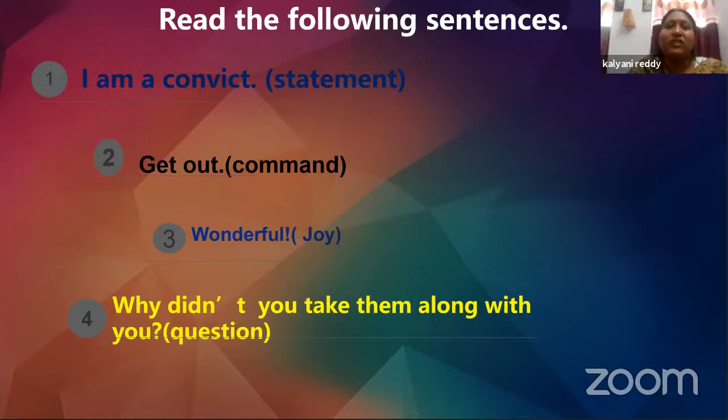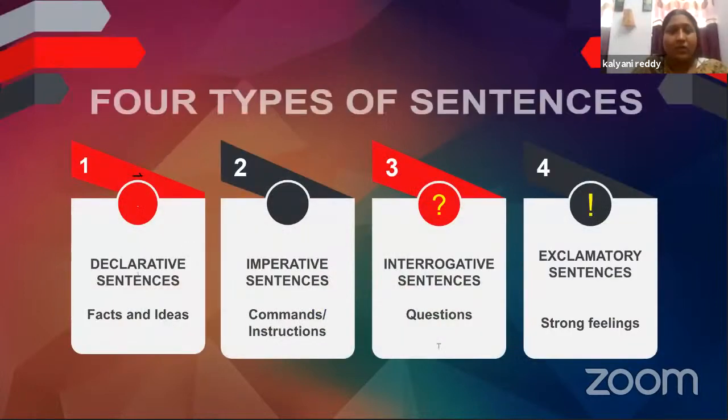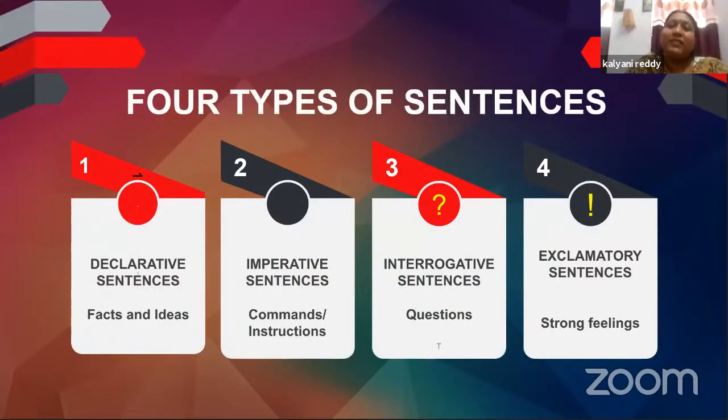Look at the endings of each sentence, my dear students. You can see that the first sentence is ending with a full stop, and the second sentence is also ending with a full stop, the third one with an exclamation, and the fourth one with a question mark. Well, let us dig deeper into types of sentences. Now, these sentences are classified based on the purpose, right? They are declarative sentences, imperative sentences, interrogative sentences, and exclamatory sentences.